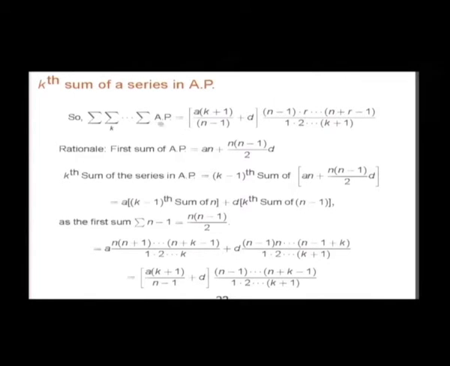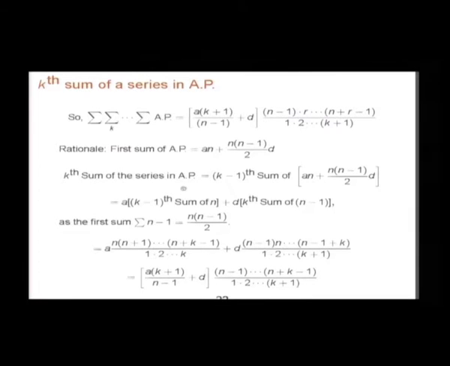So, how do we understand it? The first sum is this, you see, when you sum an arithmetic progression, the first sum will be this, a n plus n into n minus 1 by 2 into d, right. That is the sum of an arithmetic progression. First term a, common difference is d, and number of terms n. So, now we have to sum over this. So, make it into r, and then r is going from 1 to n. You see, that is a.